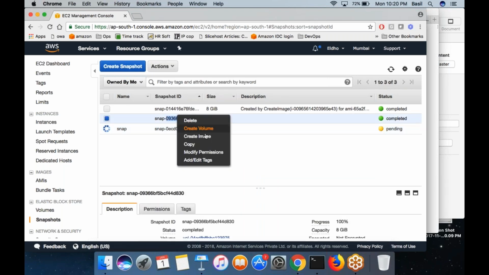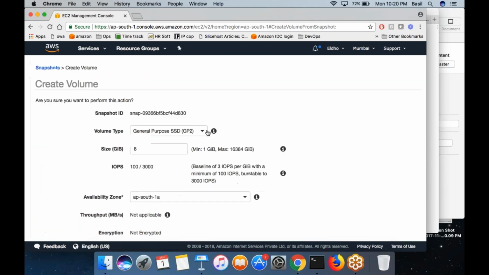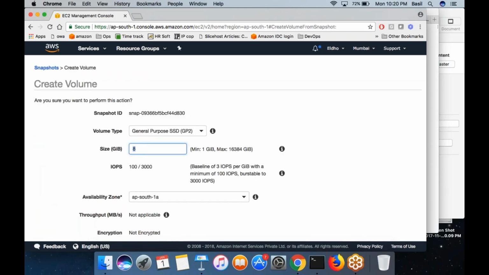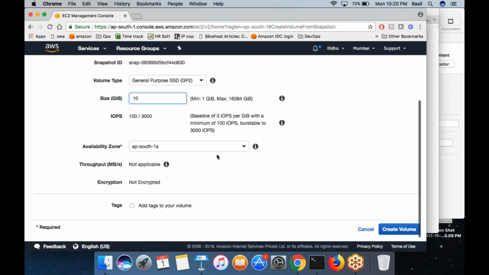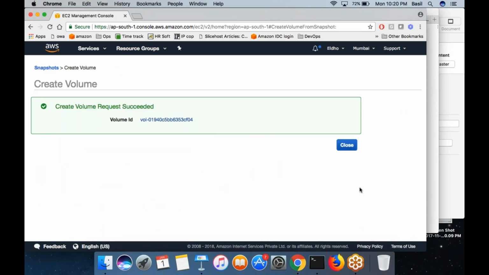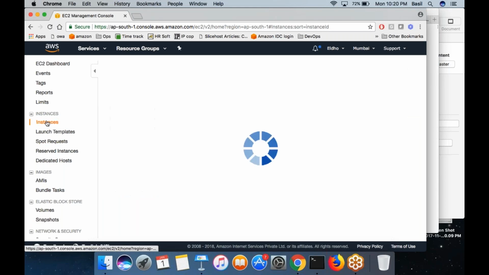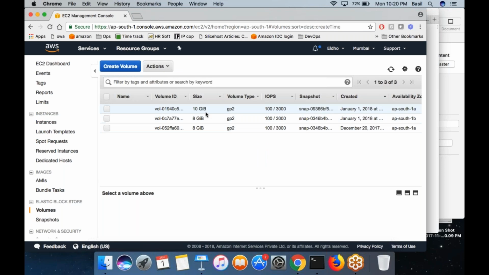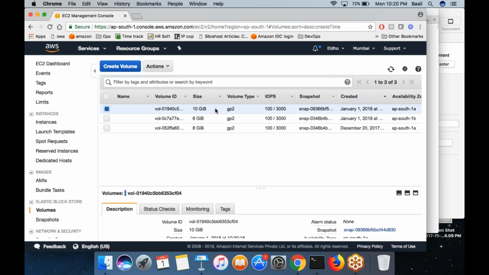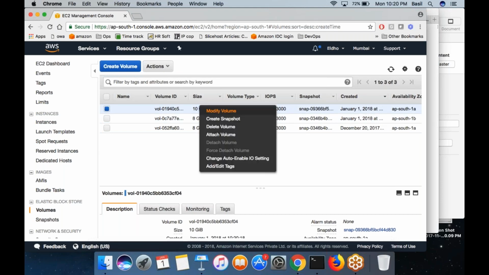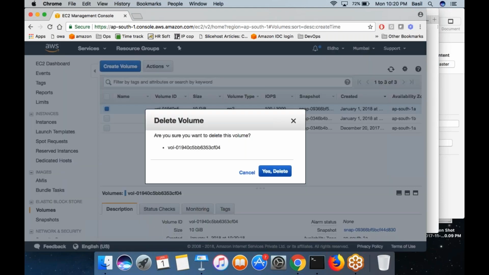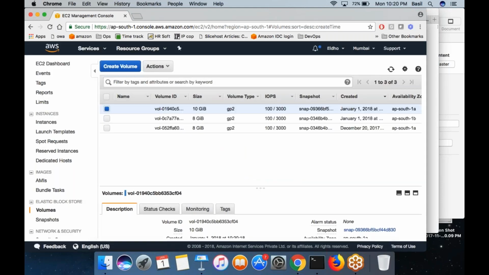I can simply right click on the snapshot, then select this option, create volume. Then I can specify how much size I want. So basically, the complete data that was there in the old volume, it will retain, right? But the size of the new hard disk would be 10 GB, because I specified 10 GB. You can see this 10 GB hard disk got created, which would actually contain the same data as the previous hard disk, from which I created this snapshot, right?